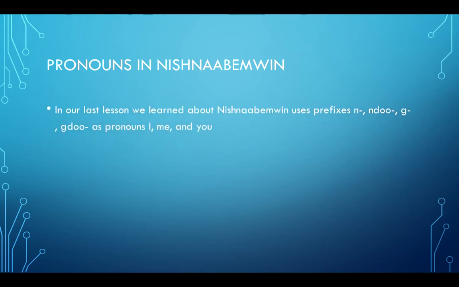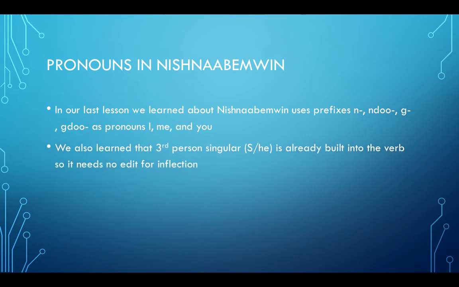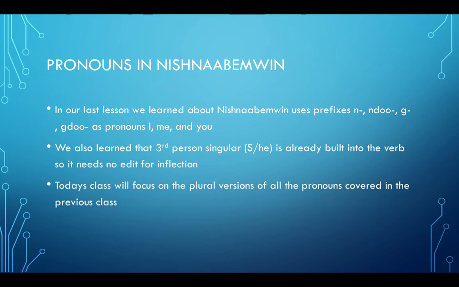In our last lesson, we learned that Nishnaabemwin uses prefixes n, ndo, g, or gdo as pronouns for I, me, and you. We also learned that third person singular, she or he, is already built into the verb, so it needs no edit for inflection. Today's class, we will focus on the plural versions of all pronouns covered in the previous class.